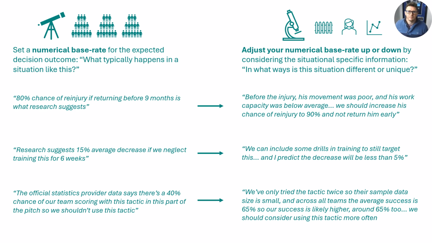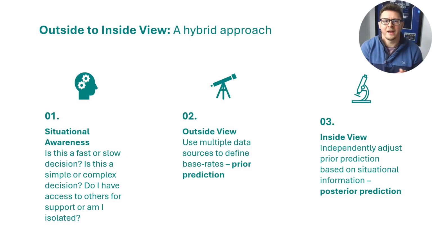In this world of AI and big data, it might come as a surprise, but there's very strong research showing that a combined human and statistical approach produces more accurate decisions compared to either humans or statistical models alone, particularly for complex, unpredictable situations like we find in sport. So this hybrid approach of using data first to set a prior prediction and then adjusting this with our own experiences and the uniqueness of the situation that we're in is definitely the way to go to improve your decision making.